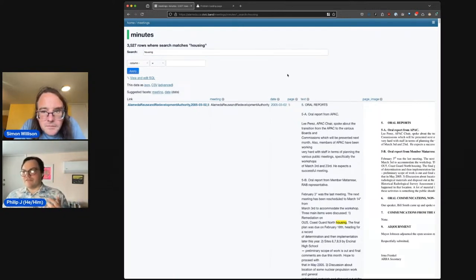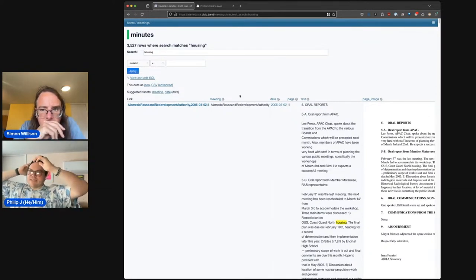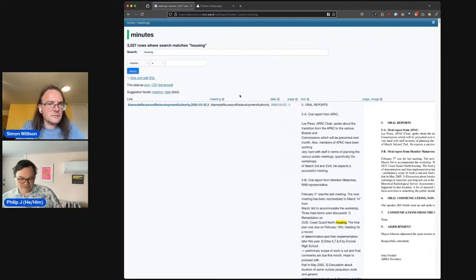This is Alameda. This is the one that I often use as a test site. And so you can see that it's using the Datasette full text search. Obviously, I need to go through and figure out what's going on with a bunch of these because there's a problem for sure. And by the way, each subdomain is a Docker instance that is running a Datasette instance on top of a SQLite database that contains all of this data. It creates isolation and also means that I can update one site without having to update the entire set of data. That's a deliberate choice, but I can also take questions about that later.